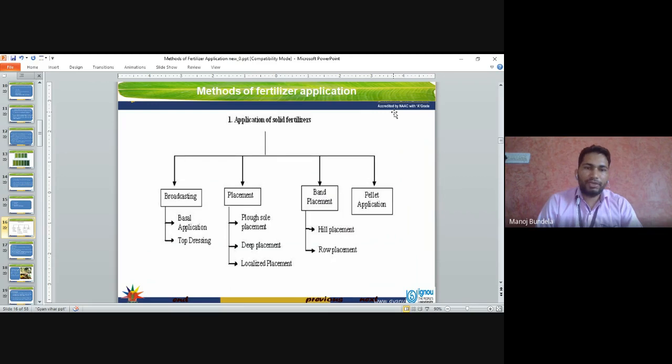Application of solid fertilizers. Solid fertilizers are applied in four methods. First one is the broadcasting method. Second one is the placement method. Third one is band placement, and fourth one is pellet application. The broadcasting method includes the basal application and top dressing. The placement method includes plow sole placement, deep placement and localized placement. Band placement includes hill placement and row placement.